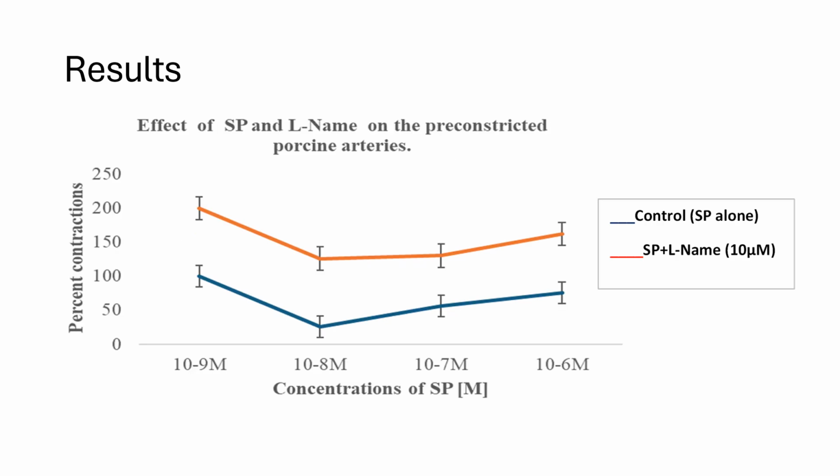However, looking at the results with pre-treatment with L-NAME, a nitric oxide synthase inhibitor, the effect is quite similar, suggesting that substance P has multiple mechanisms of vasodilation. And I would like to mention that while not shown on the slide, we treated the arteries with bradykinin after the experiment was over to test whether the endothelium was intact. In the controls of our experiments, we saw that some were damaged, and yet all of them still managed to vasodilate in the presence of substance P, which also suggests that it might be directly influencing calcium channels as well.